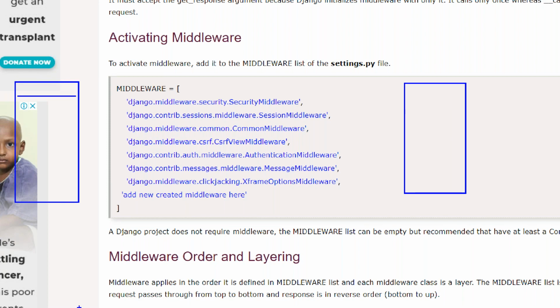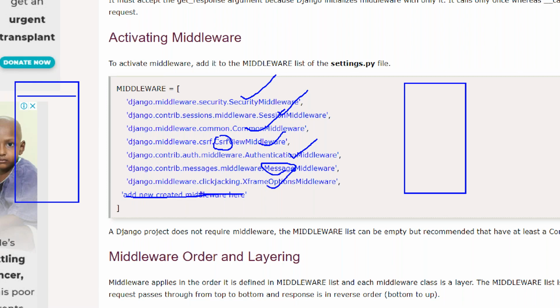In this case, you can see the middlewares. One is the security middleware, another regarding sessions. It's the common middleware, I told you. CSRF token regarding security, again a middleware is there. Authentication middleware is there. Messages middleware is there. X-Frame middleware is there. You can add different middlewares here.